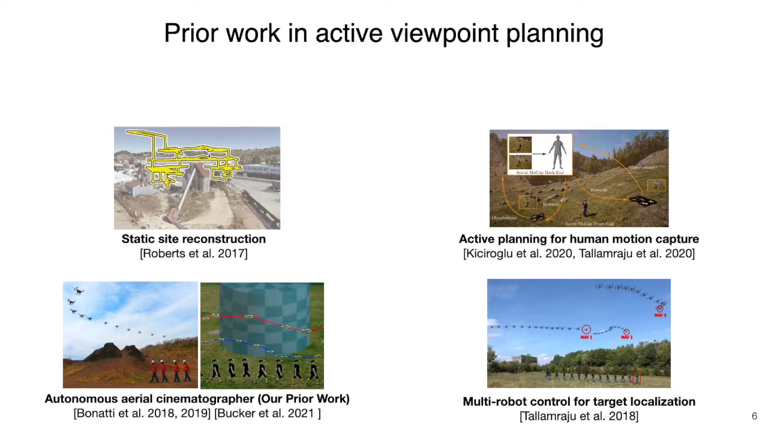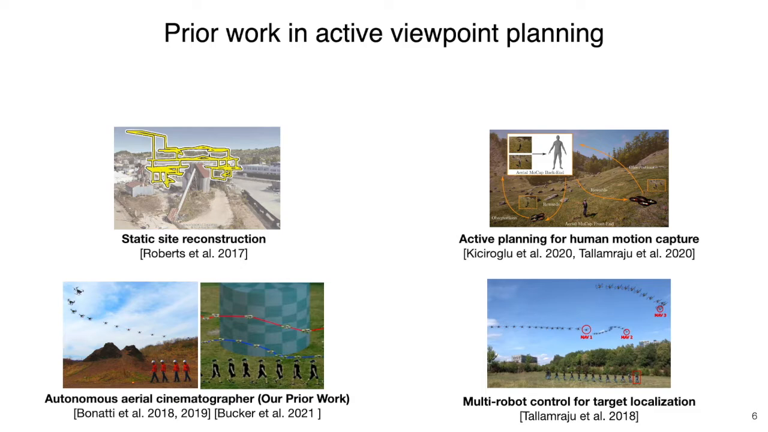We're inspired by many interesting works in the active viewpoint planning space. First, we find work that reconstructs static sites, often using an information gain formulation to maximize coverage of complex geometries. Second, we also find work specifically for human motion capture, where they use learning-based approaches to optimize for best viewpoints, but is limited to obstacle-free environments. Our previous work developed an autonomous aerial system to film targets amongst obstacles and occlusions given artistic cost, with the driving application as aerial cinematography.